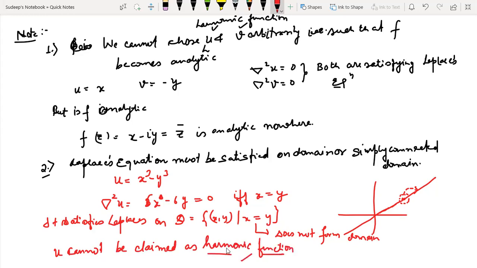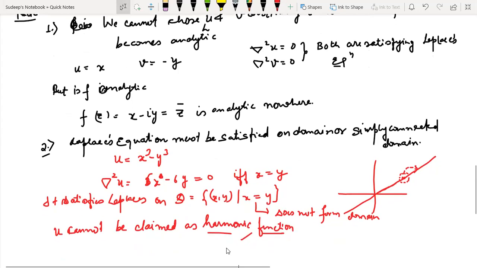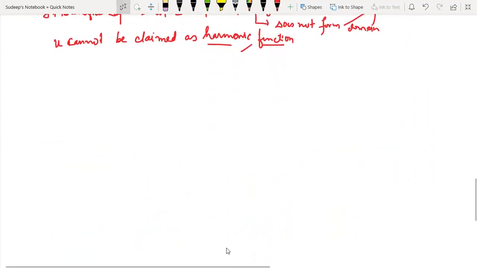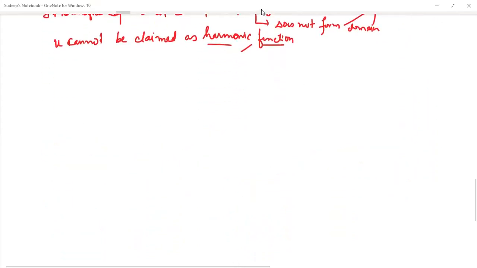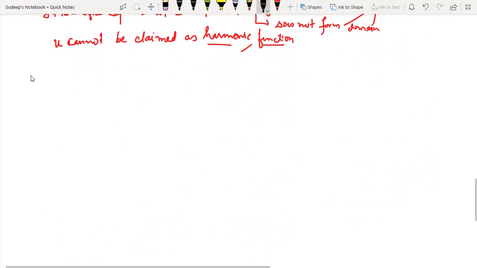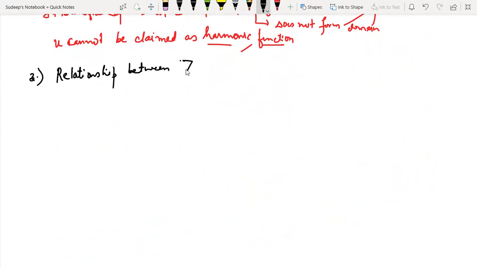This is an important thing. Now, another important thing that arises from here is called the complex Laplacian. I'm giving you a relationship between the complex Laplacian and the original Laplacian that you study. So, relationship between the complex Laplacian, which is denoted by this, and the Laplacian. It may be useful later on. That's why I'm giving you this particular thing.